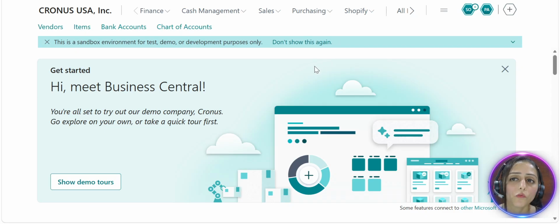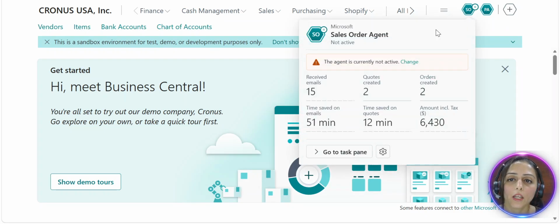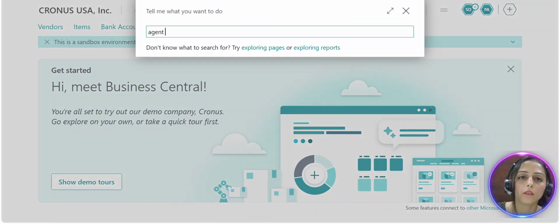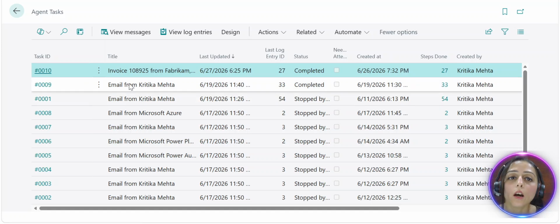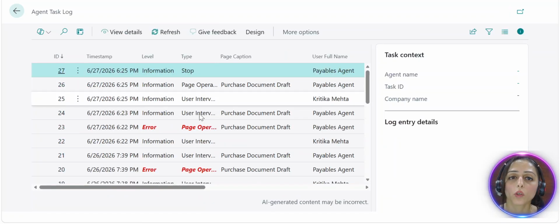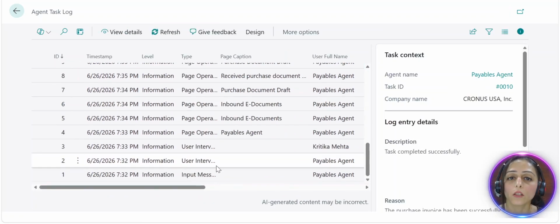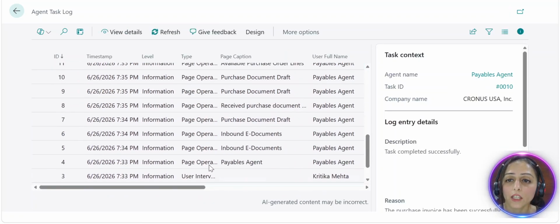And now the next question, what about AI agents? So for an AI agent, for example, the sales order AI agent, there is a way through which we can see every task the AI agent has executed. There is visibility, right? You can go and check out the log. You can check the messages. So in the log, you can see what steps have been executed by the agent.